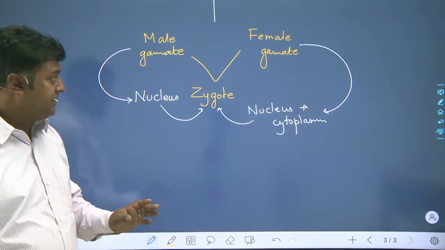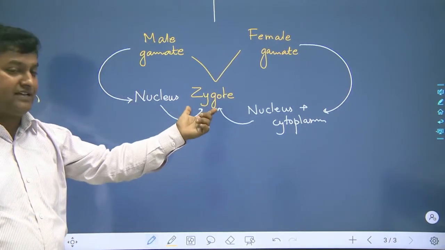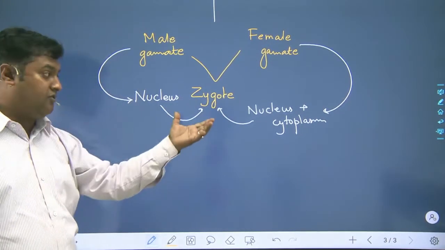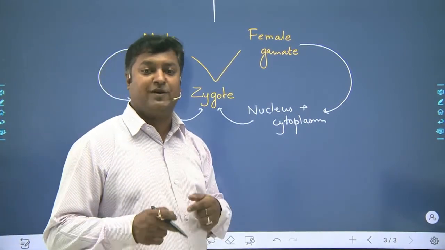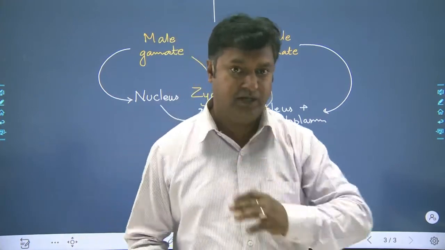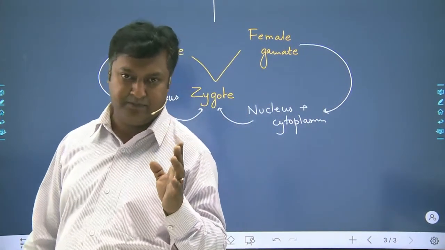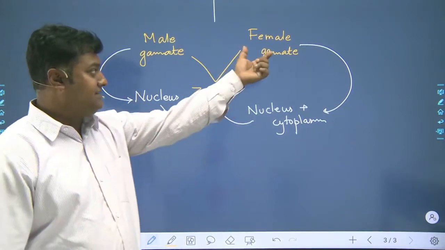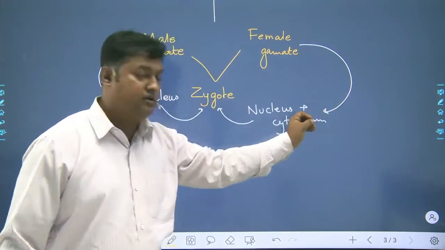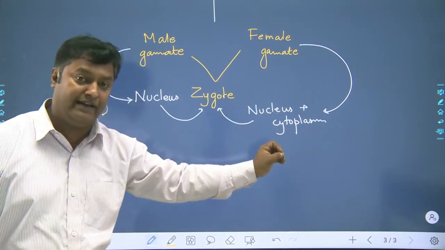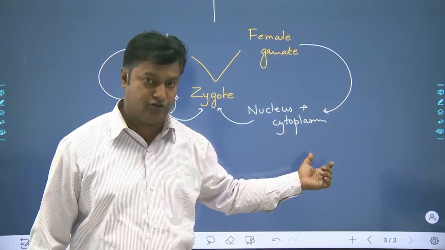Once again, male gamete and female gamete fuse to form the zygote. But during the formation of the zygote, the male gamete only contributes the nucleus. It does not share the contents of its cytoplasm. Clear? Whereas the female gamete provides both the nucleus as well as the cytoplasm.